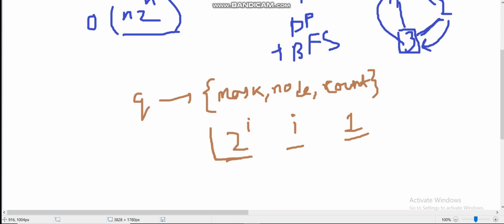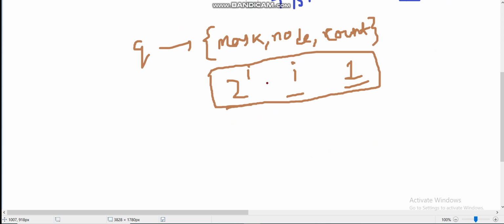This is obviously the base case. I think you have understood that. So at first I will push all 2 to the power I comma 1 for all I from 0 to n minus 1. Okay, so for all 0 to n minus 1, we will push 2 to the power I comma 1. So now what will be the transition?